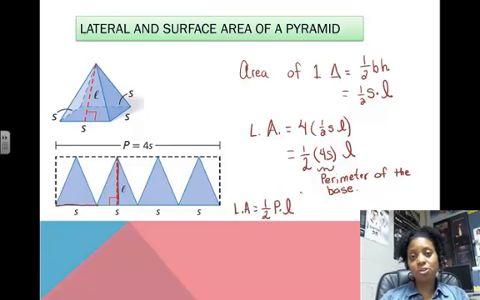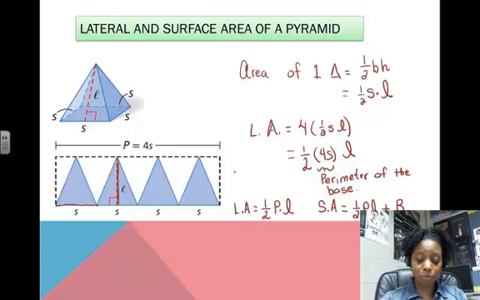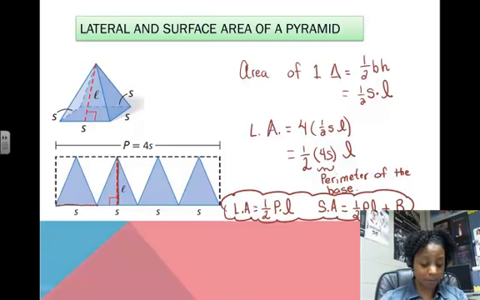Now, if we want to find the entire surface area, instead of just having the lateral area, all we would have to do is add the area of the base to it. We've already got all of the sides, so the surface area is going to end up being the lateral area, which is 1/2 the perimeter of the base times the slant height, plus a capital B, where that capital B stands for the area of the base. So those are our 2 important formulas for surface area and lateral area of a pyramid.